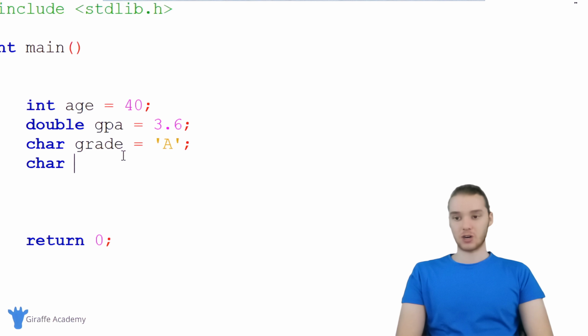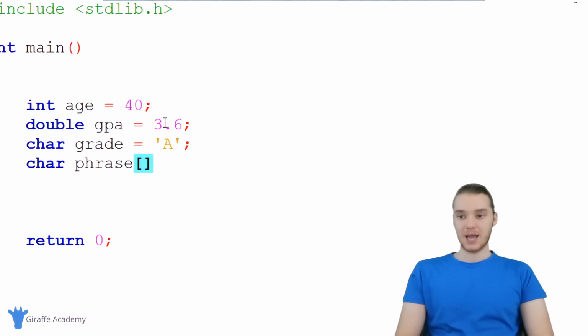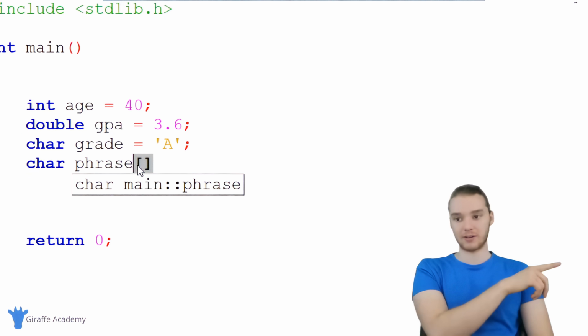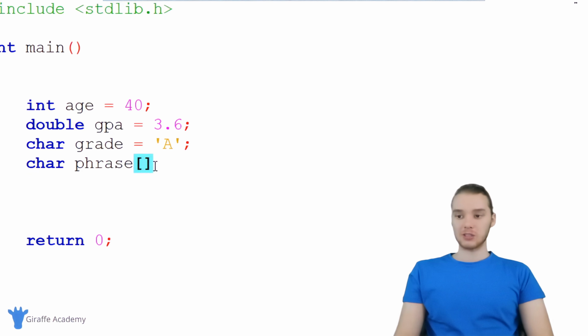I can basically say char, and I can type out the name of the string that I want to create. So I could say like phrase. And after this, I can make an open and closed square brackets. This is basically going to tell C that we want to string a bunch of characters together. What we're actually doing is creating something called an array, and I'm going to get into arrays later in the course.